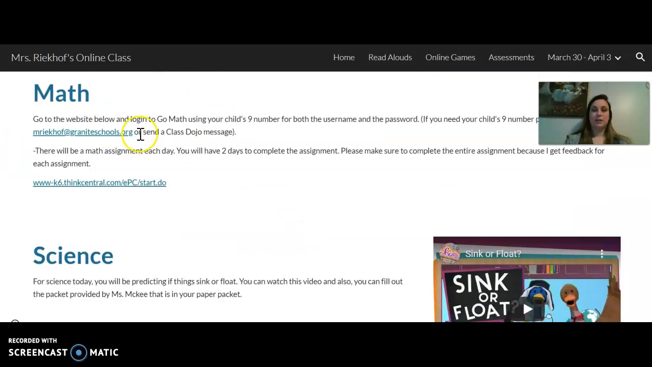Then the next section is math. You will need your child's NINE number. If you do not have that, go ahead and reach out to me through email or Class Dojo message.